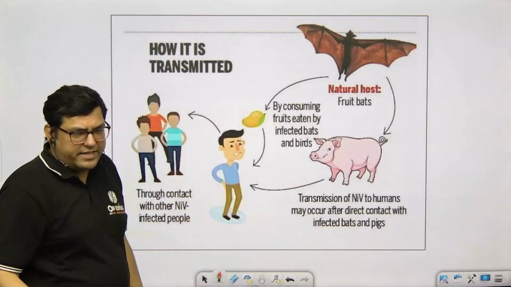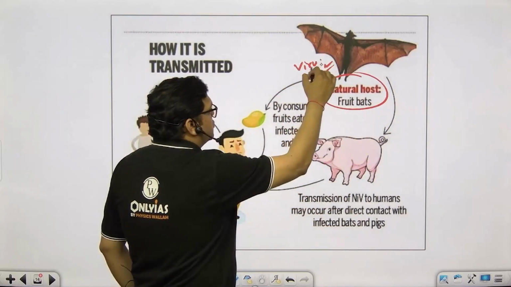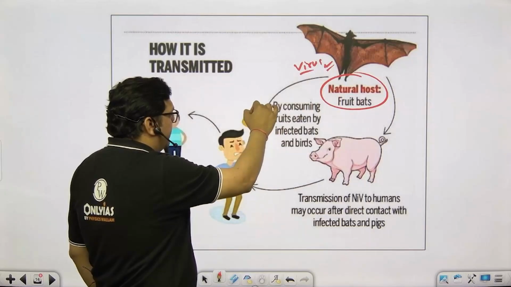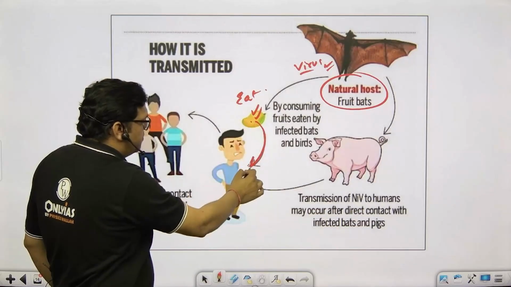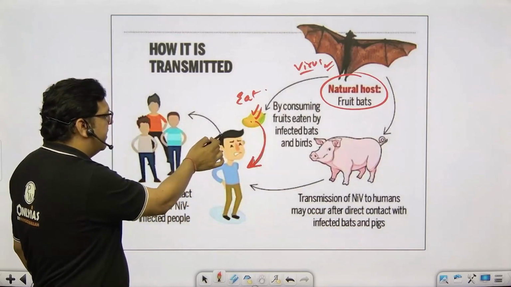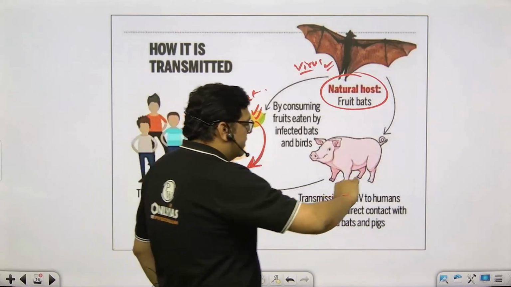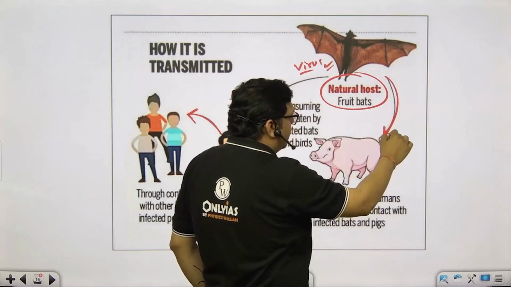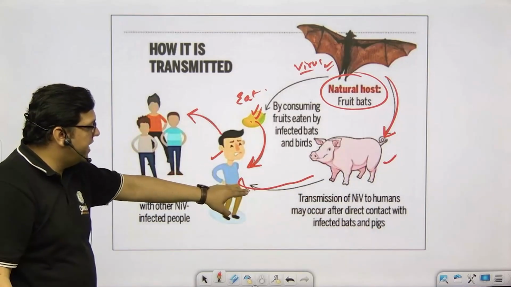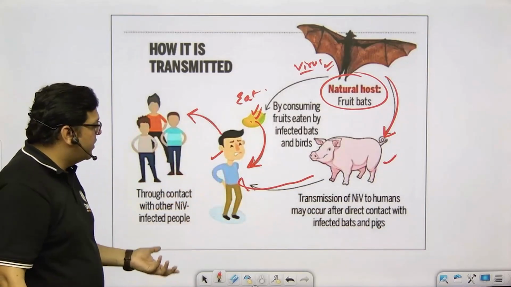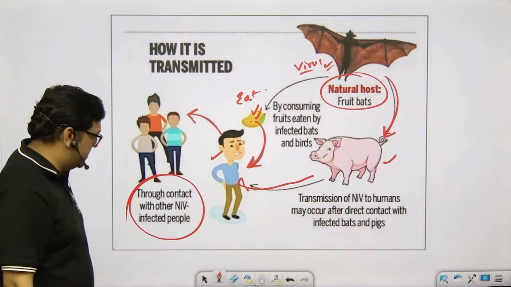So how can this specific virus spread? You see, it's a bat which is a natural host, right? It has the viruses. So if this particular fruit eating bat eats a specific fruit, and if this fruit is consumed by an individual, and this infected individual infects another individual, this is one route it can be transmitted. However, there is also a possibility that the contact of these bats with the pigs can be the reason, the point of contact of the animals with the humans can also become the reason that this virus can spread. And yes, it can spread from an infected person to another person.